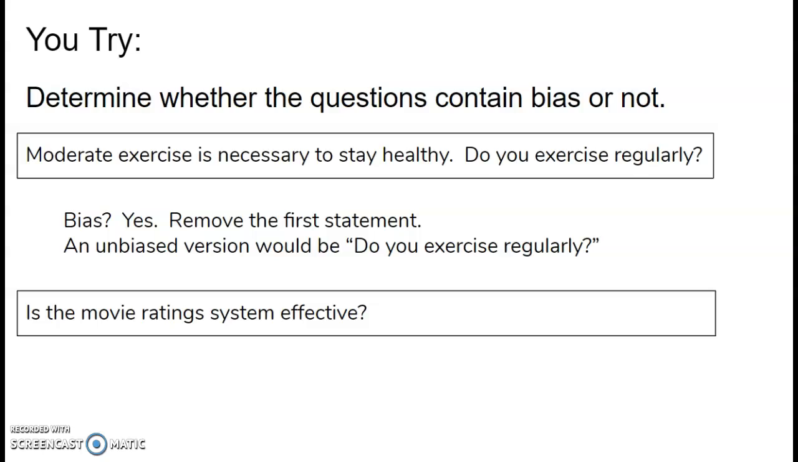The second example, is the movie rating system effective? This is a very good question. There's not a lot of adjectives in here. So this one does not have bias. It's a good, straightforward question.